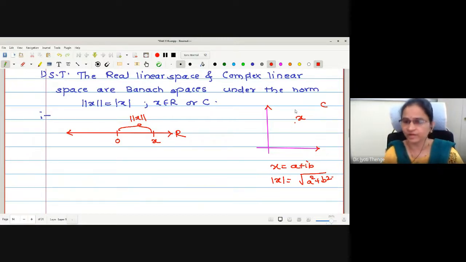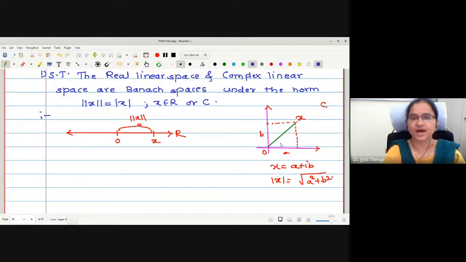This is 0, a is the x coordinate, and this we are writing b. Therefore, again under root a square plus b square, it represents the shortest distance. Correct? Now, what is the aim to show? Both these spaces are Banach spaces under the norm defined as mod of x.